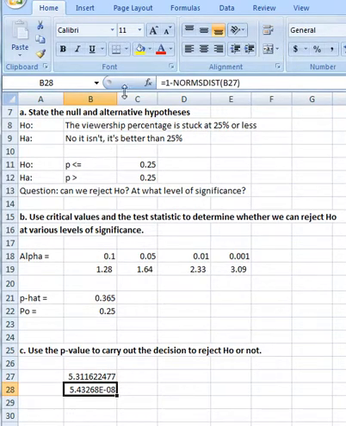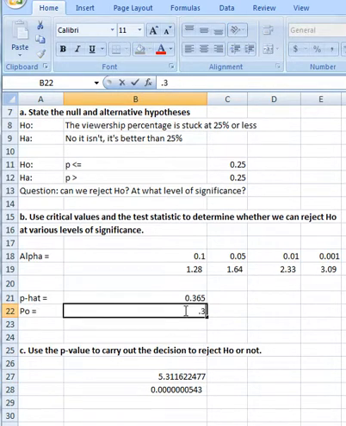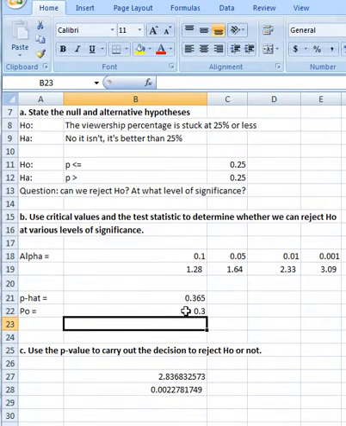Let's just see how many zeros it really is. Look at all the zeros: 0.000000543. That's a very small probability. So there's no way in the world we can believe that this proportion is really 0.25. In fact, let's just try a different value. Let's try 0.3. That gives me a value of 0.0022. So it's somewhere between here and here.